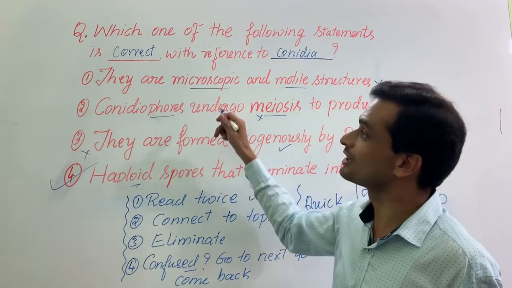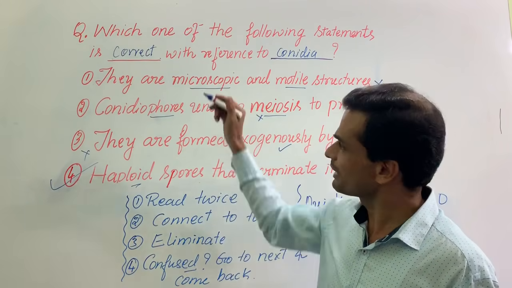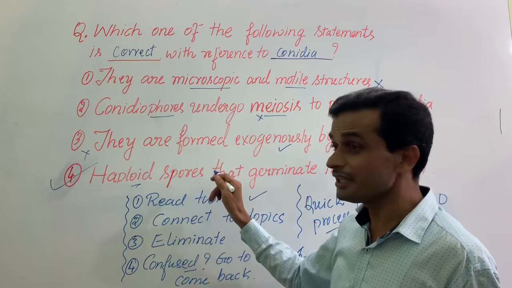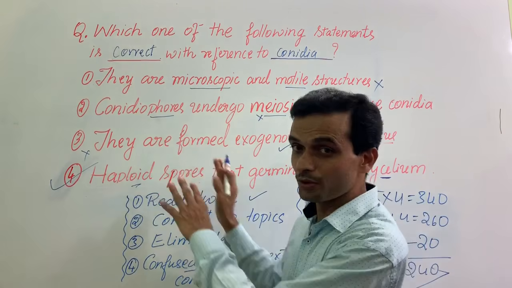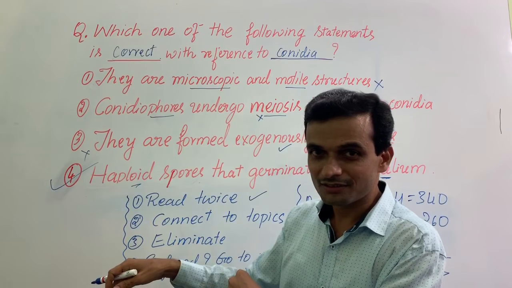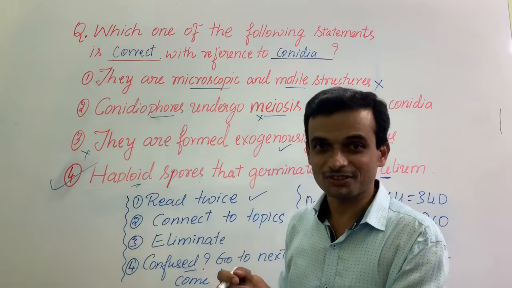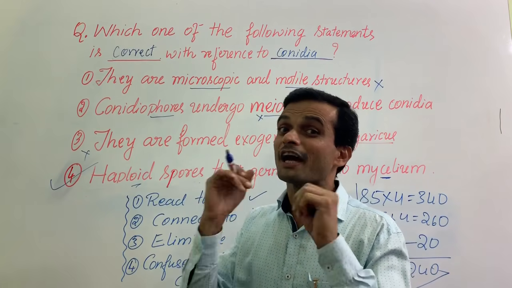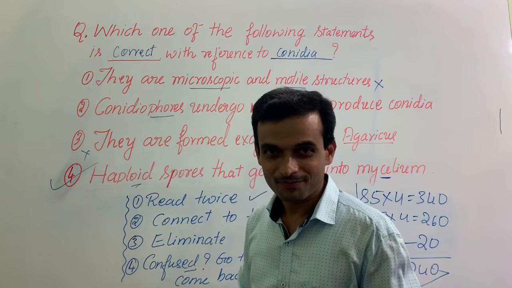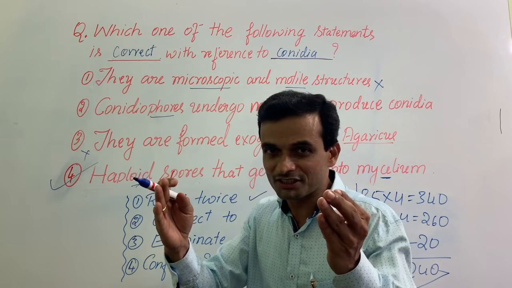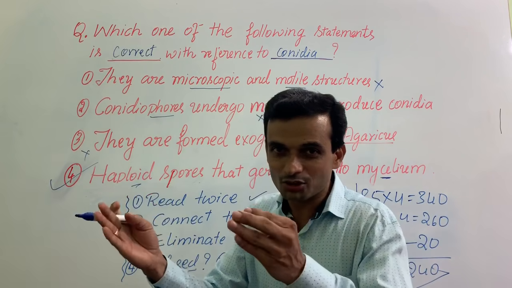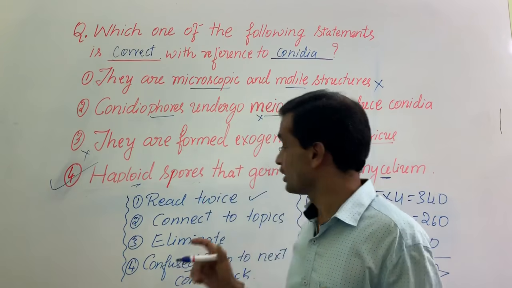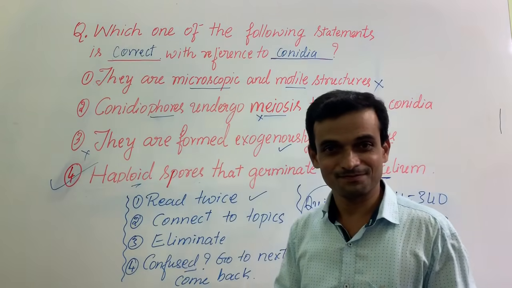Thirdly, elimination. You have noticed, I have taken sufficient time to eliminate this. And then, in case of any confusion, I may not conclude here. I can go to the next question, and after some time I will come back to this. But in any case, this exercise should not consume time. Quickness is more important. You are trying to think of ascomycetes, basidiomycetes, penicillium, asexual, sexual, mitosis, meiosis. That has to be done within few seconds. Quickness is more important in this process.